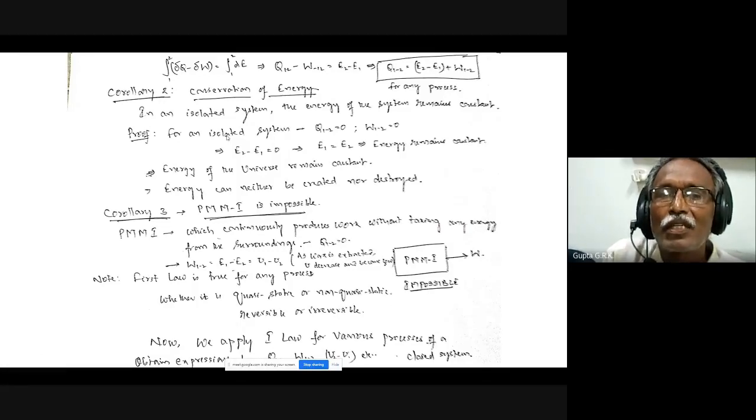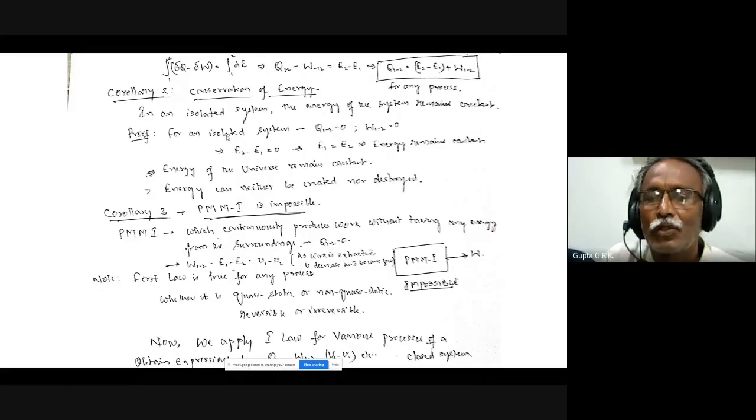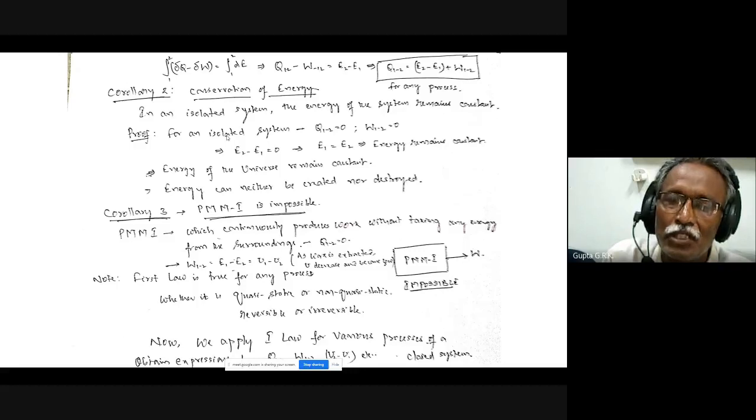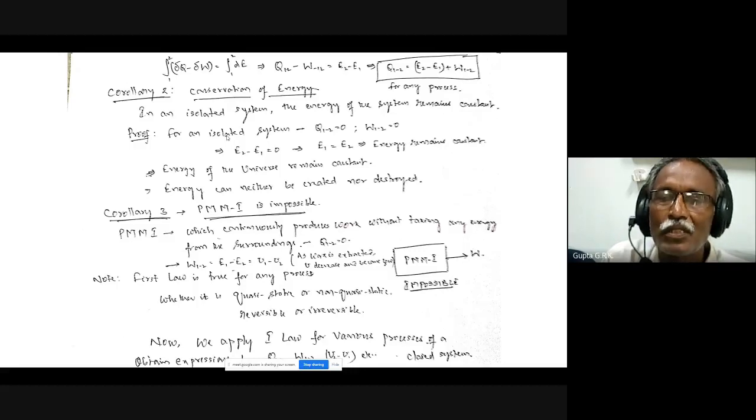And the second one is conservation of energy. If you apply it to an isolated system, because Q12 is 0 and W12 is 0, E2 minus E1 equals 0, so E1 equals E2. The total energy of the universe, or of an isolated system, remains constant. When there is no energy transfer at all, how can the energy be changed? The total energy always remains constant for a system.